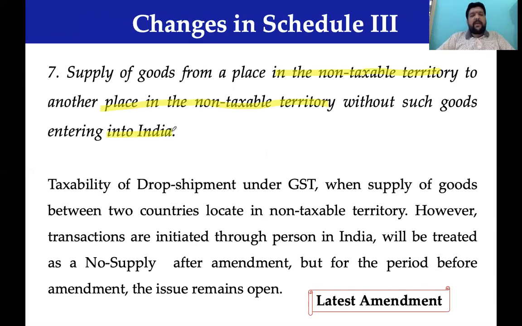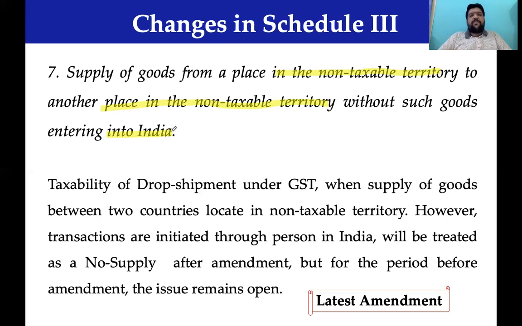A company in India places an order to a supplier in Australia, gets the machine delivered in China. The goods move from Australia to China because the original equipment manufacturer is located in Australia. The company in India wants that machine. The company in India doesn't want the machine in India. The company in India wants the machine in China because the Indian company's buyer is located in China.